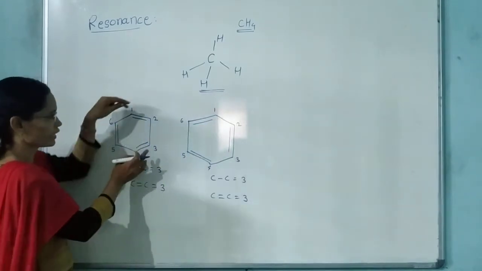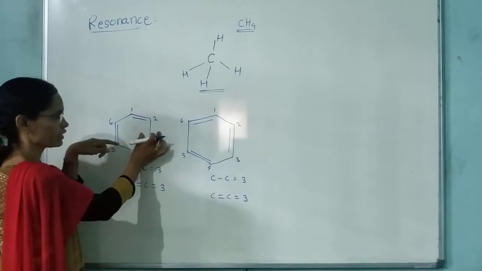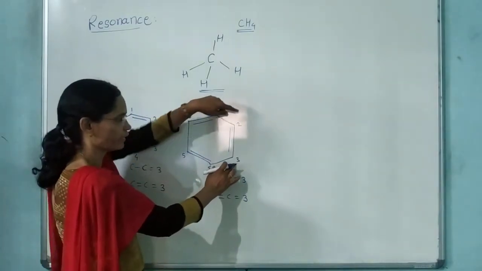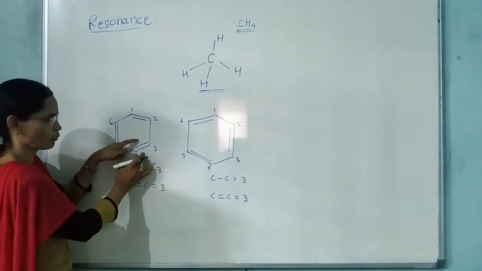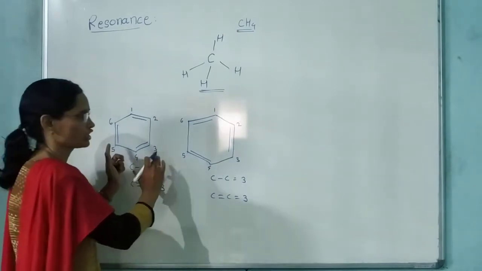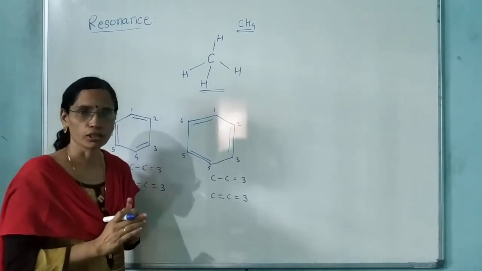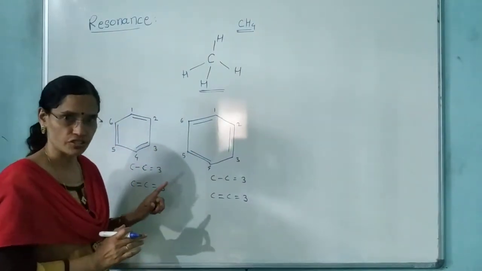Here in this case, between carbon number 2 and carbon number 3, there is a single bond, and here between carbon number 2 and 3, there is a double bond. Here between 3 and 4, double bond. Here single bond. Means the positions of the double and single bonds are different here. So these two structures are not similar. These two structures are different structures.